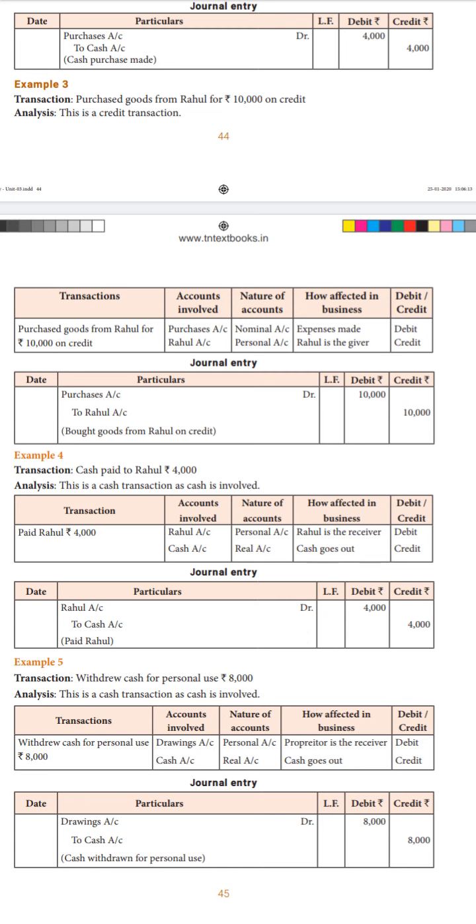Drawings is always considered as a personal account because one person will be withdrawing from his business, right? So here drawings is a personal account, so we have to check whether the proprietor is receiving or giving the amount. Withdrawing for personal use means he's taking amount from the business for his personal use. So it means that the proprietor is the receiver, which means the account should be debited.